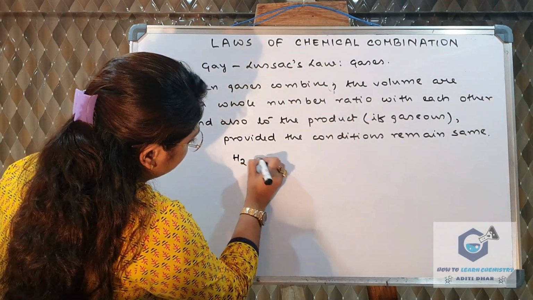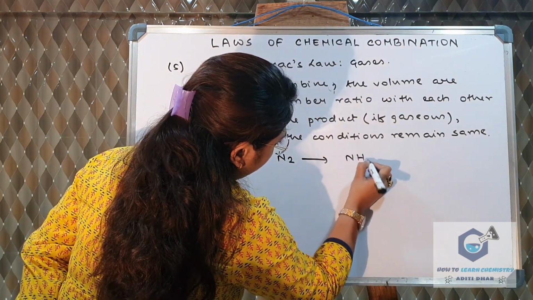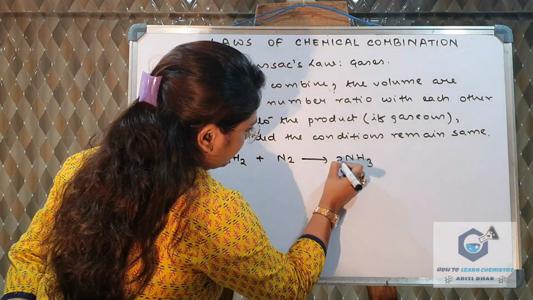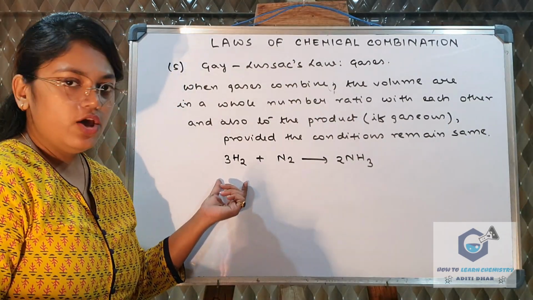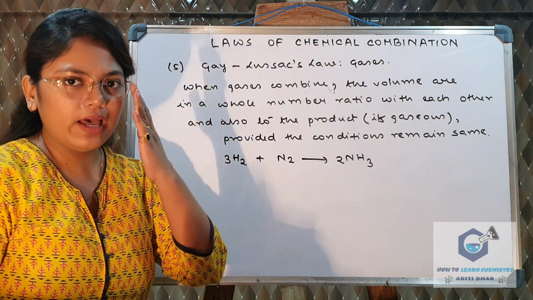Suppose hydrogen combines with nitrogen to form ammonia. Now we will definitely balance the equation. How many moles of hydrogen are reacting? 3 with 1 mole of nitrogen to form 2 moles of ammonia.